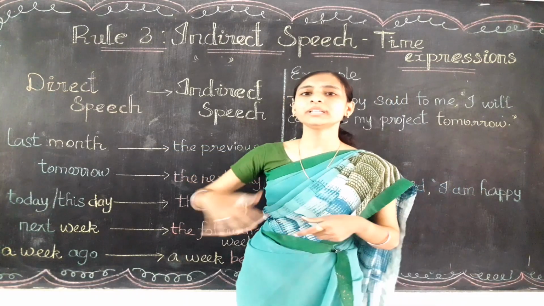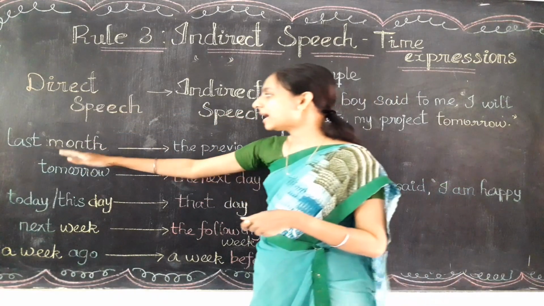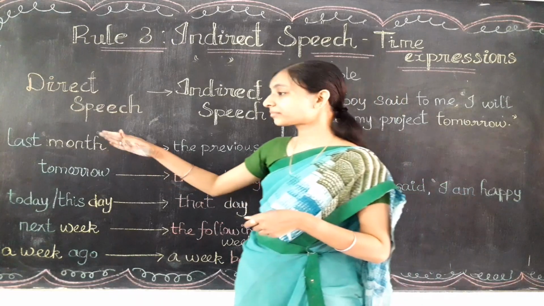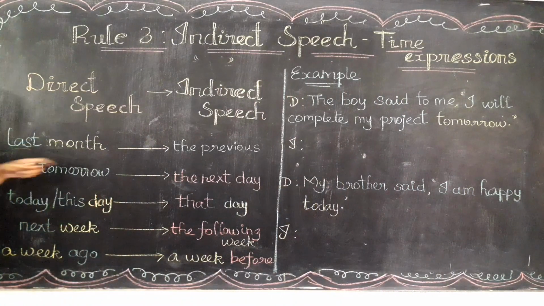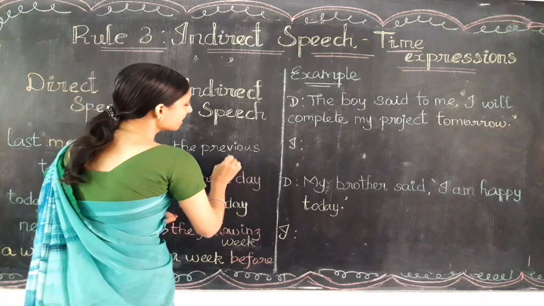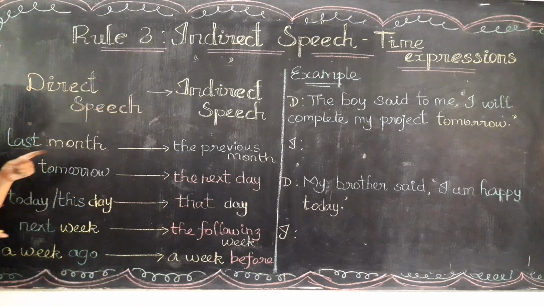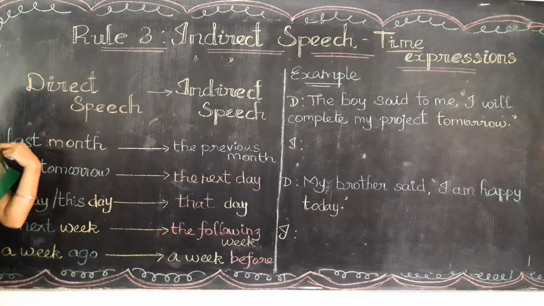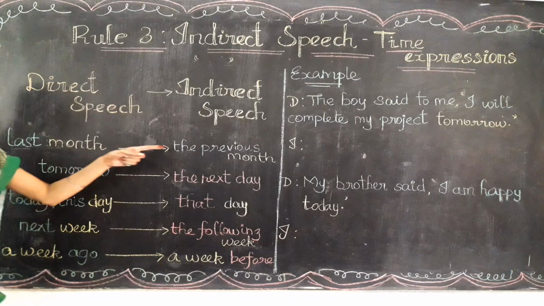How is the time expression last month going to change in the indirect speech? In these words, only the word last is going to be replaced by previous. Last month will be changed into the previous month. Here month can be written as it is. Only in place of last we need to use which word? Very good, that is previous. Suppose last day, it will become the previous day. Last night, the previous night.